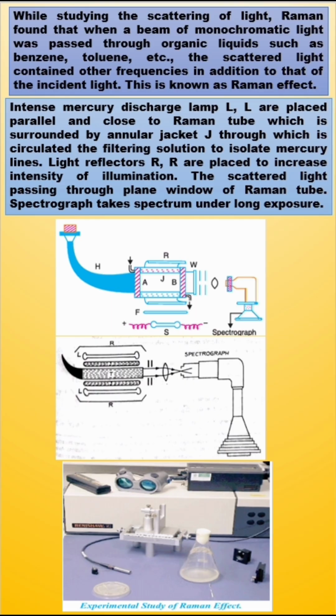Here we are observing scattered light passing through the plane window of the Raman tube, and the spectrograph will take the spectrum under long exposure. Here in the first two images I have shown the setup in a schematic diagram, and in the third image I have shown the actual experimental setup.